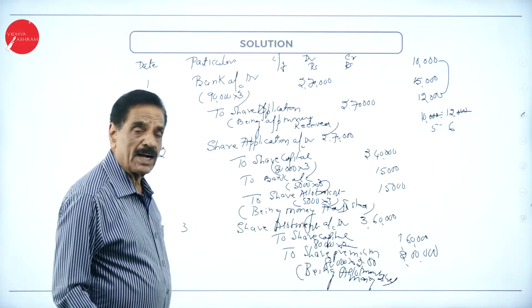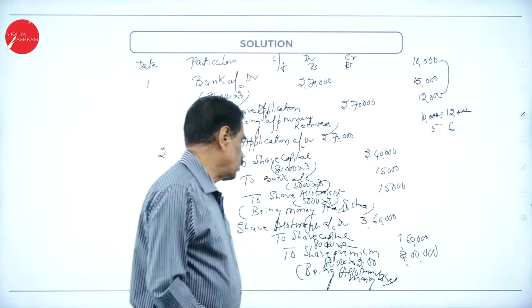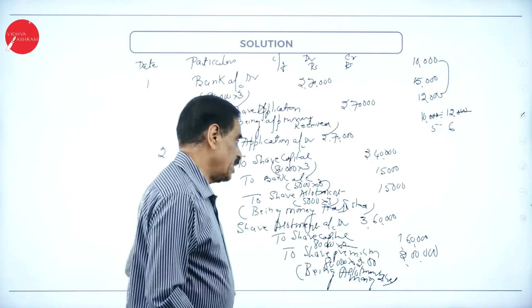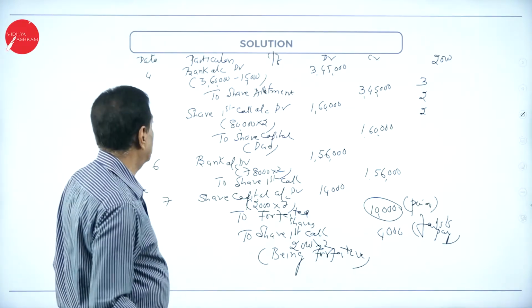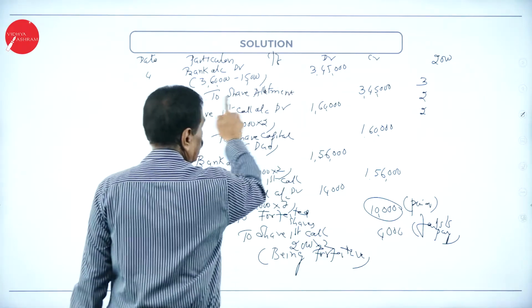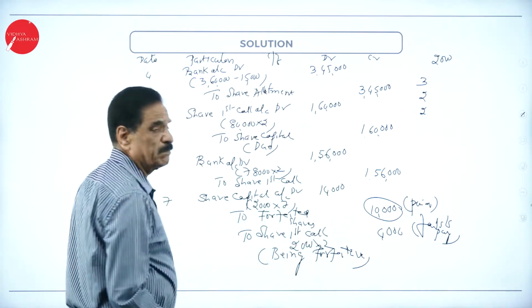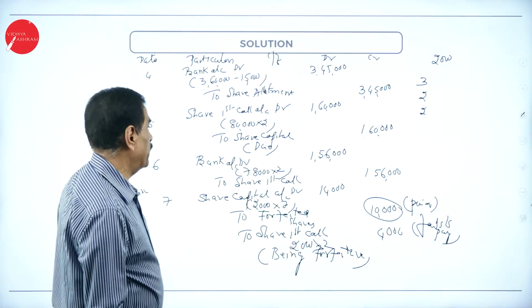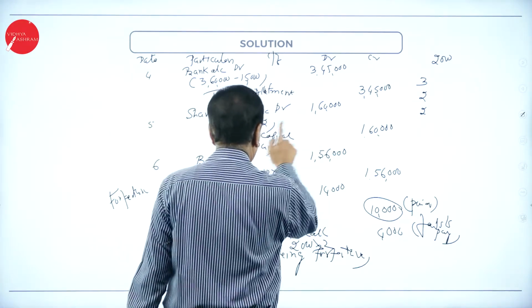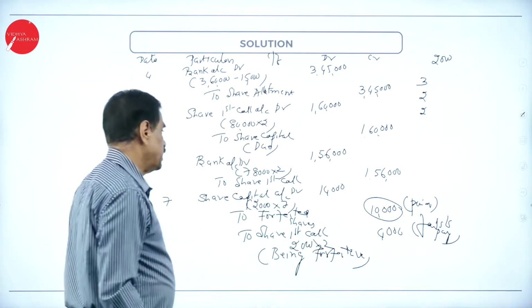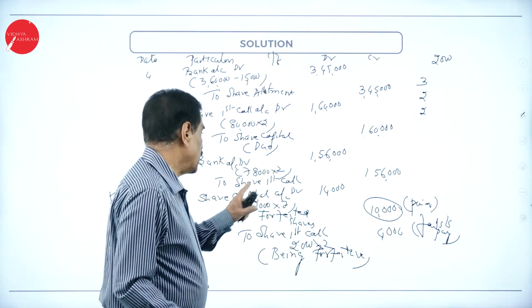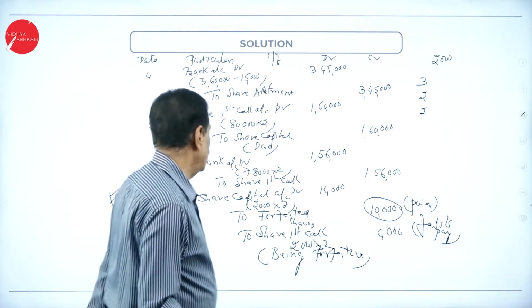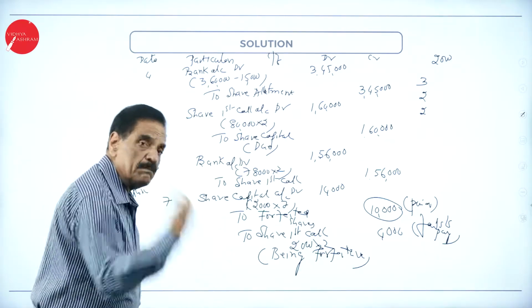Due entry for allotment: share allotment account debtor, to share capital, to share premium account. Due entry when you receive the money: bank account debtor to share allotment account, being allotment money received. Due entry for first call: share first call account debtor to share capital account. Receiving the money: out of 82,000 shares, money could not be received on some; bank account debtor to share first call account, then forfeited immediately.